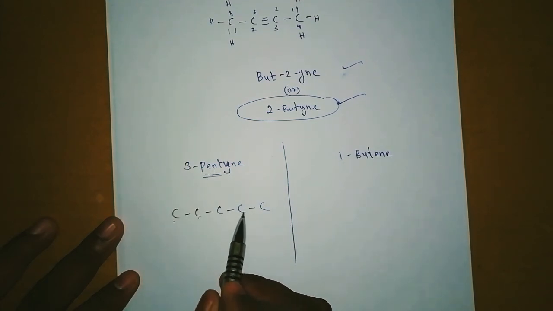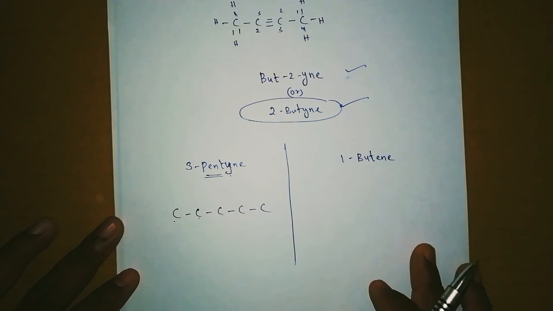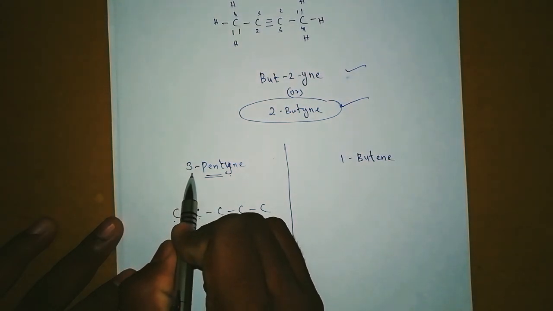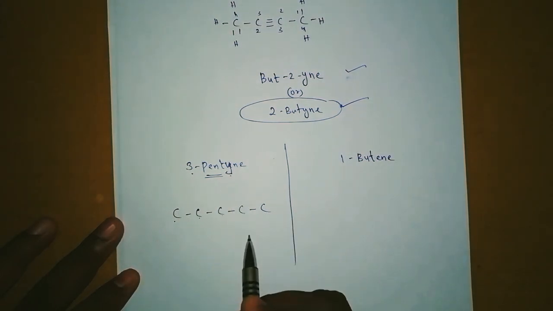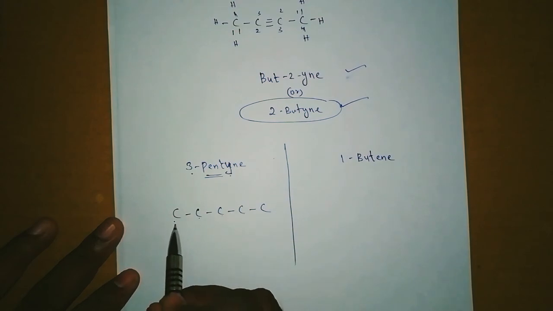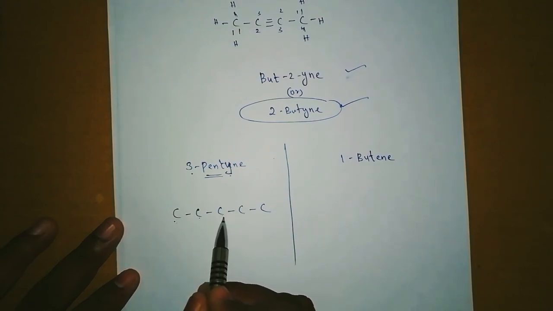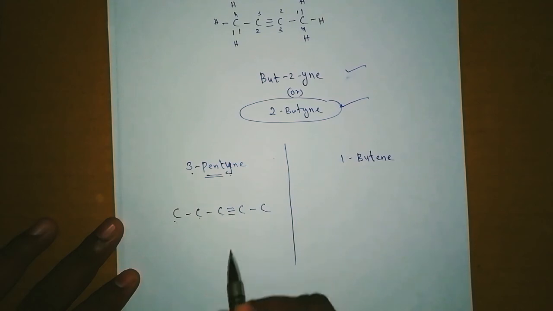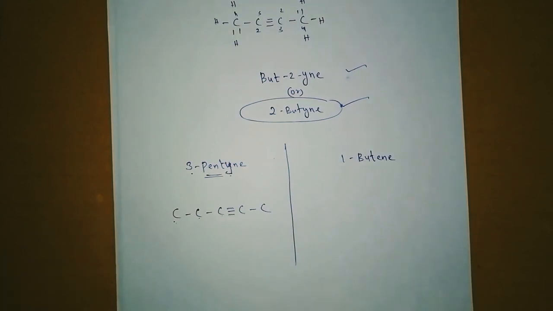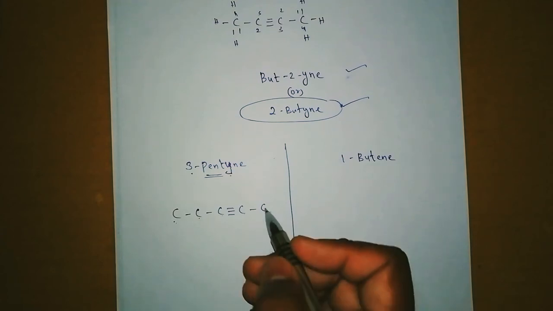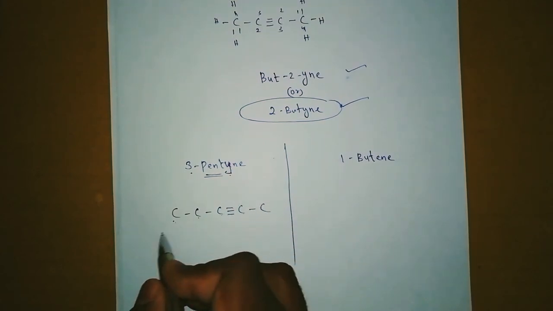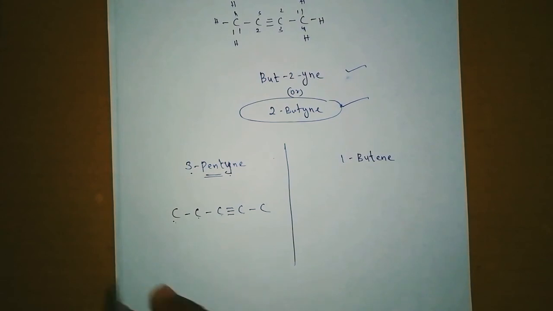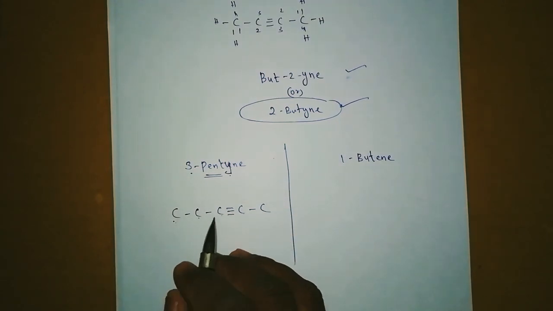1, 2, 3, 4, 5 तो लगा दिया मैंने. And they are asking third position में yne लगाना है. That means triple bond on third position. 1, 2, 3. So third position I am drawing a triple bond. You can ask me a question, sir, यहाँ पे जाएंगे तो second position आ जाएंगे ना? Even if I put here 1, 2, 3, यहाँ पे जाएंगे तो 3 तो आ जाएंगे. That's not a problem. Any one place आप देख सकते हैं.